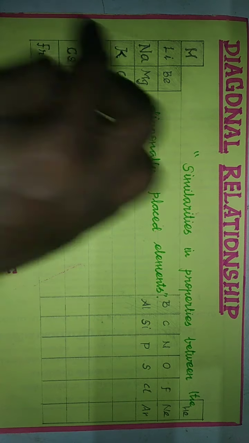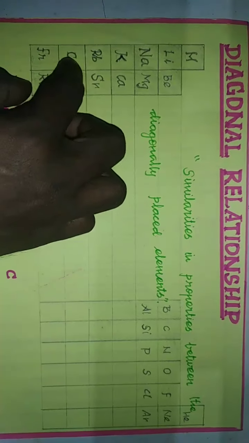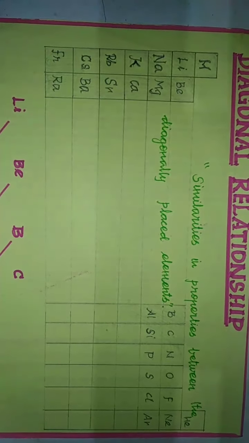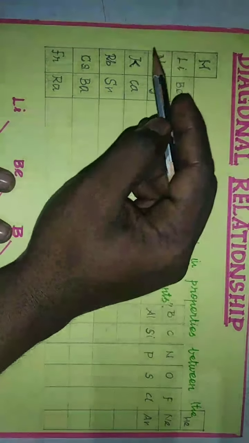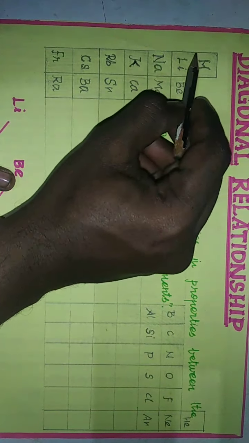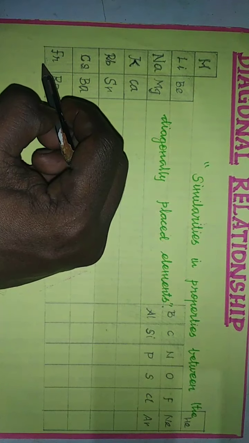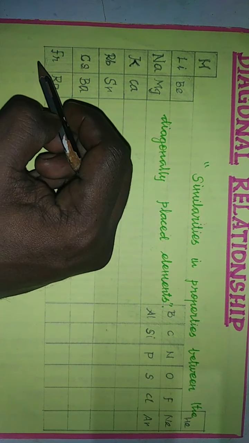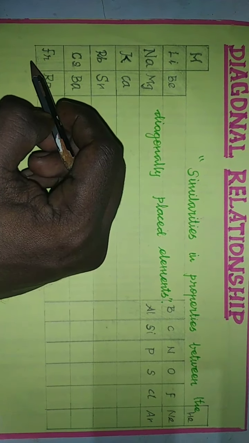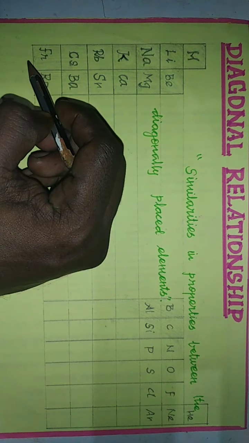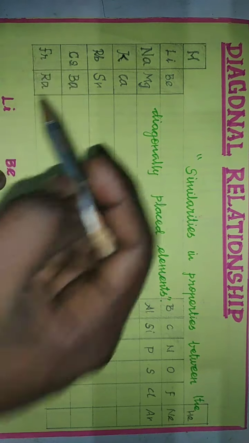Now we know that when we take a group of elements, how will their properties be? They will possess similar properties. Hydrogen, lithium, sodium, all these elements possess similar properties. But one more case is also observed. What is that case? Diagonal relationship. Now look at this one.